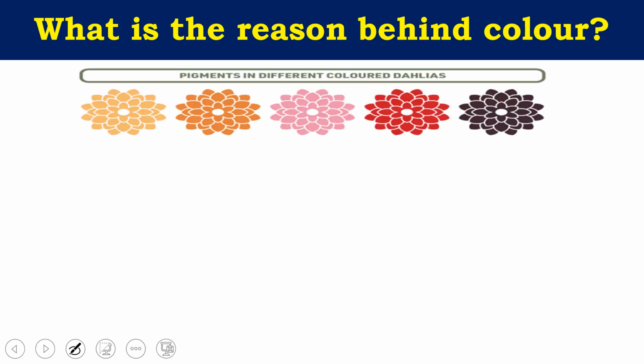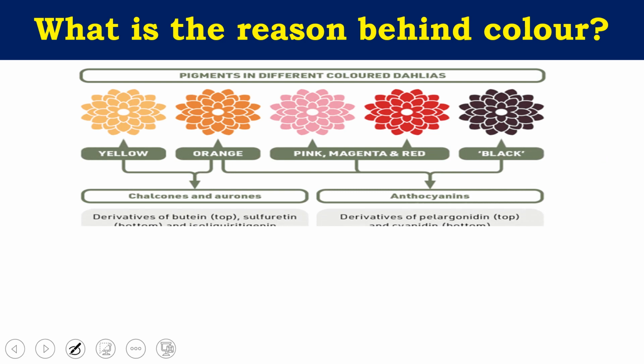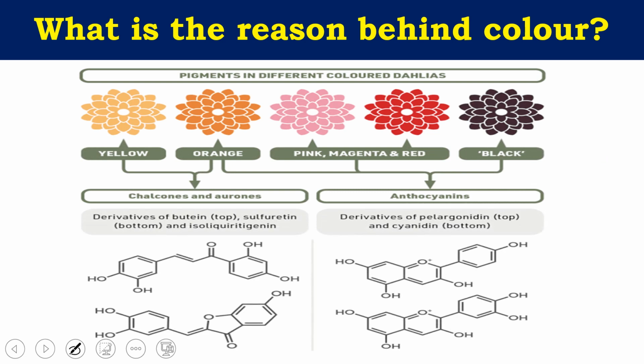Now, if you see here, this is how its color is derived, how it gives you different kinds of colors. Here you'll see that yellow and orange dahlia flowers come from chalcones and aurones. Similarly, pink, magenta, red, and black are mainly because of anthocyanin.